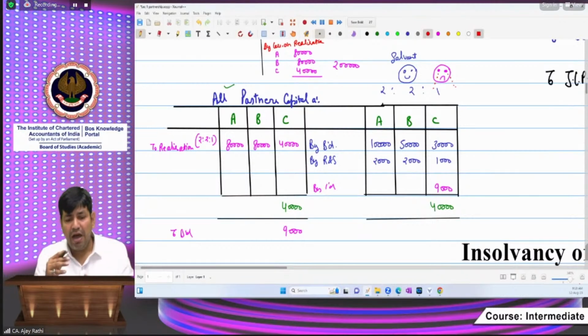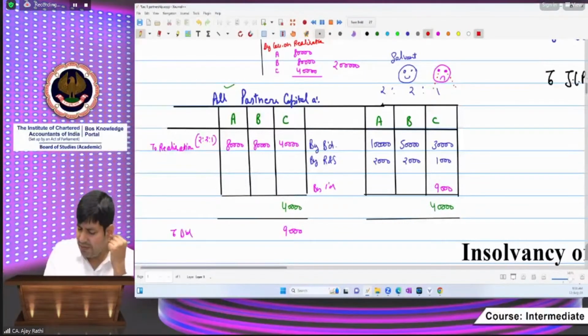So how does the question give us these words? The question says nothing has been realized from Mr. C, or maybe Mr. C realizes some part. Maybe Mr. C will say, I can give only 3,000. I don't have any assets which can be sold and given back to you.